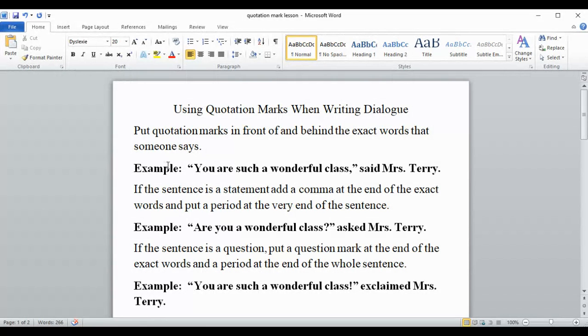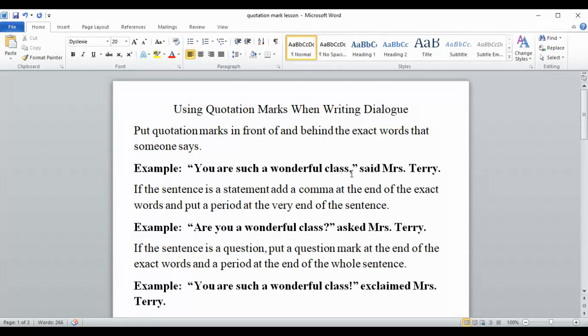For example, "You are such a wonderful class," said Miss Terry. So this is exactly what Miss Terry said, so this goes in quotation marks. You see the front quotation marks and the back quotation marks.